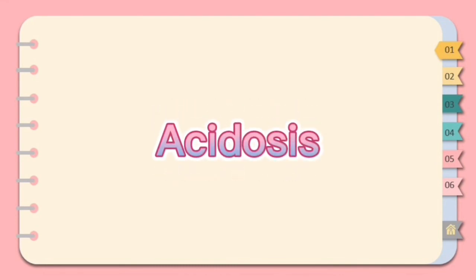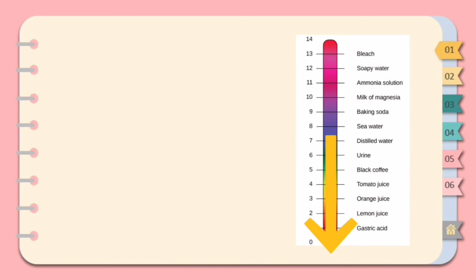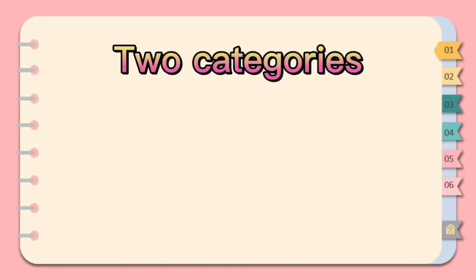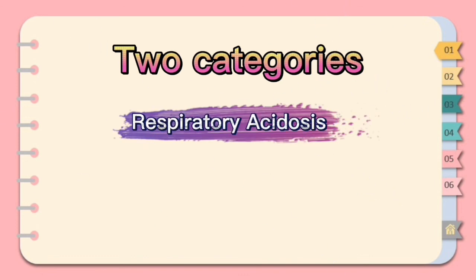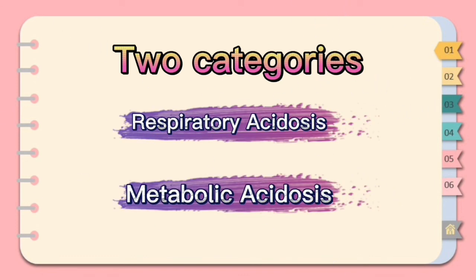Acidosis is caused by overproduction of acids that builds up in the blood, or excessive loss of bicarbonate from the blood, or by buildup of carbon dioxide in the blood that results from poor lung function or depressed breathing. When the blood pH falls below 7.35, the individual becomes disoriented, and as the condition worsens, may become comatose. There are two categories of acidosis, respiratory acidosis and metabolic acidosis.